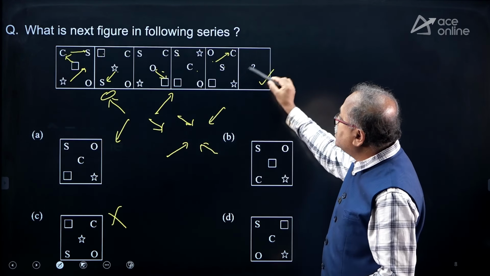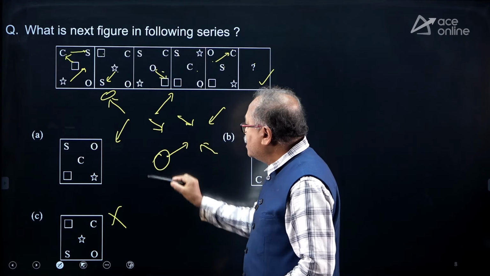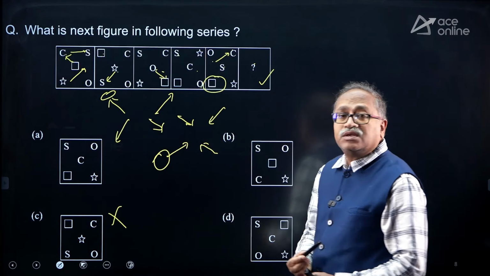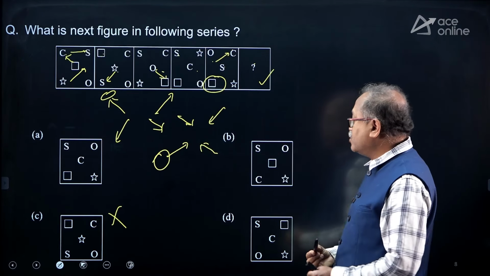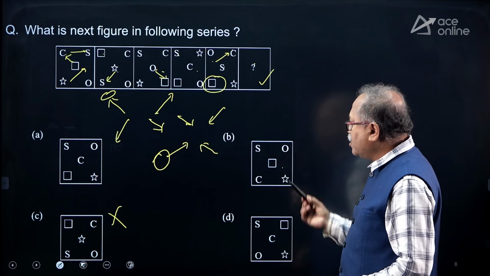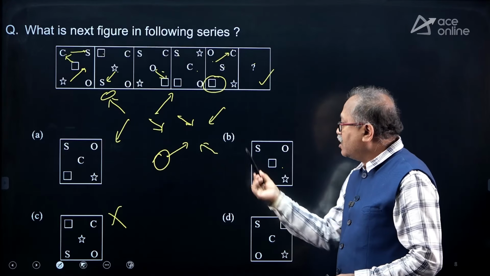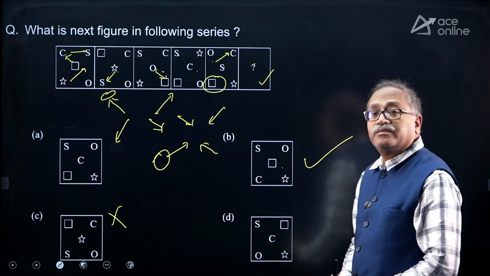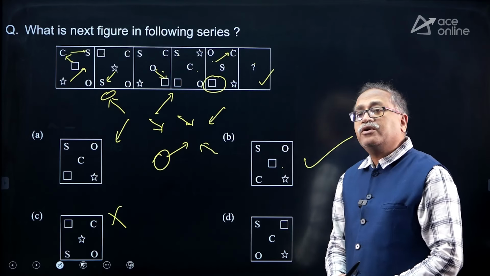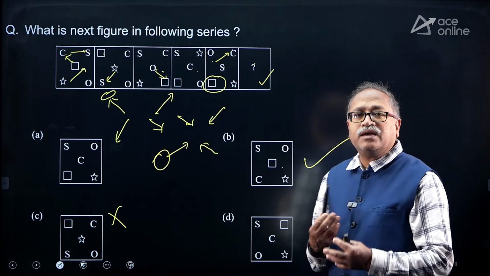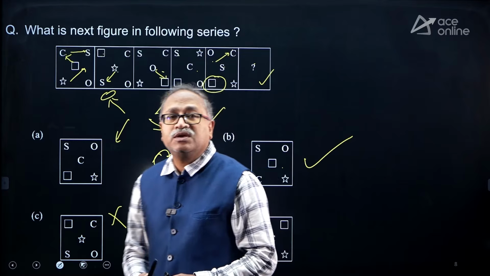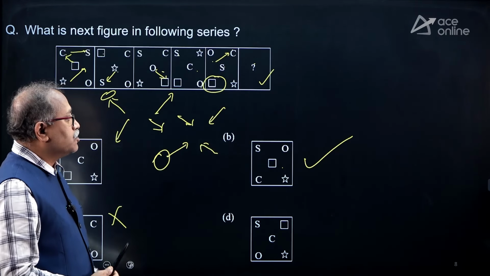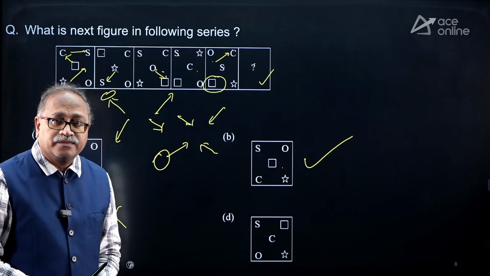So what should be the next one which will go to the middle? So this figure should go to the middle. What is this figure? This is a square. It should go to the middle. I can see that the only option with a square in the middle out of B, C and D is this. So I don't need to verify every element's complete rotation pattern. So I can fix that option choice B is your answer.